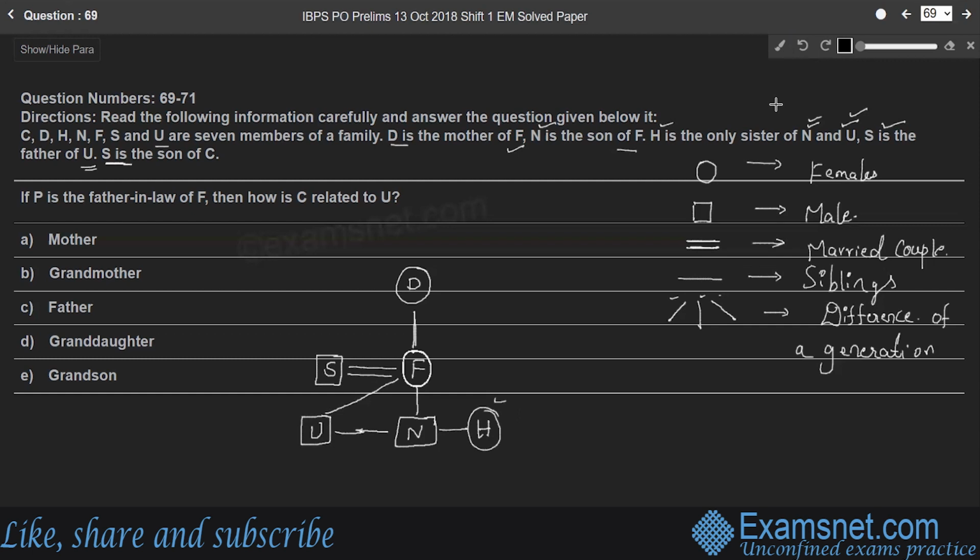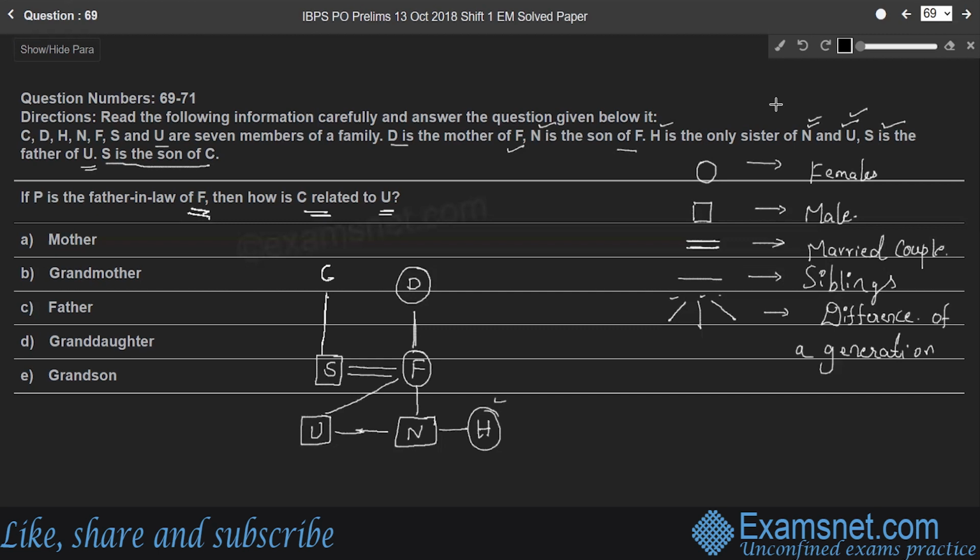Next part. S is the son of C. So, indicate this relationship with a vertical line. Son of C. So, we don't know the gender of C here, right? So, come to the question part. If P is the father-in-law of F, then how is C related to U?